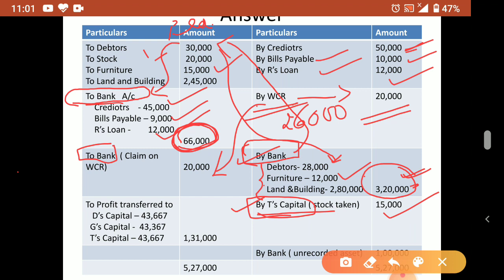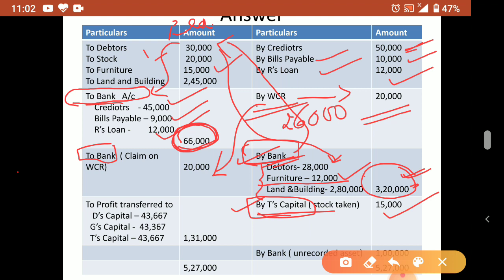Now here one difference is there. Furniture was sold to N for rupees 12,000. Taken away by the partner and sold to a partner, that is the difference. Sold to a partner means that is equal to sale only. So by bank only you have to write that. That's why furniture came here. Okay, so don't write N's capital. Furniture sold to N means it is equal to sale. So don't take it as N's capital account.